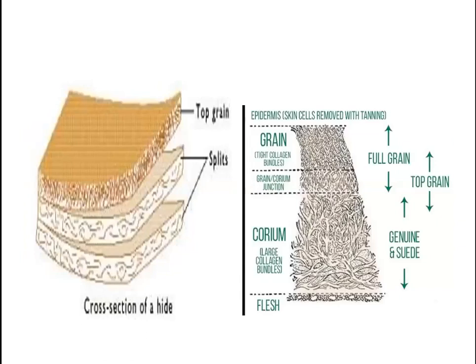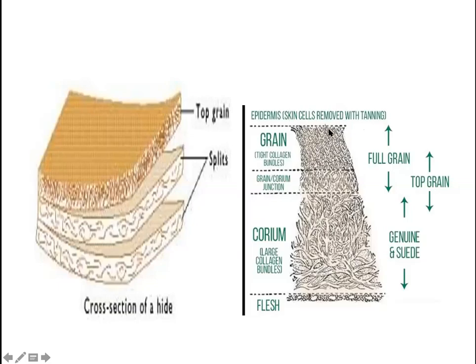On the right side, you can see there is leather. During the leather class, I'll talk about this in detail. So these are called the grains. This is the flesh region. This is the middle region, or the mid region, we can say, and this is the epidermis layer.